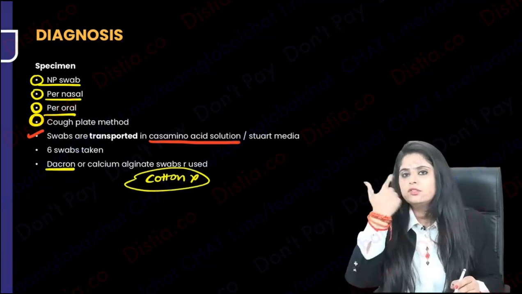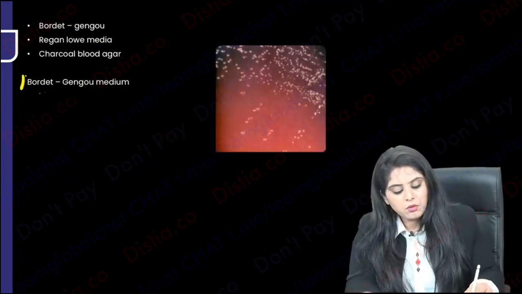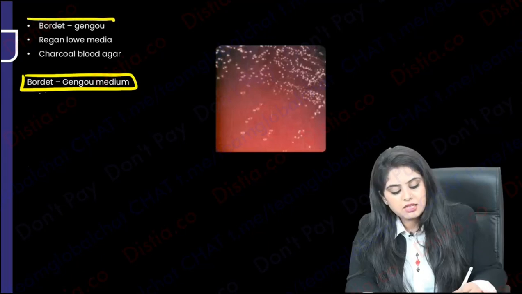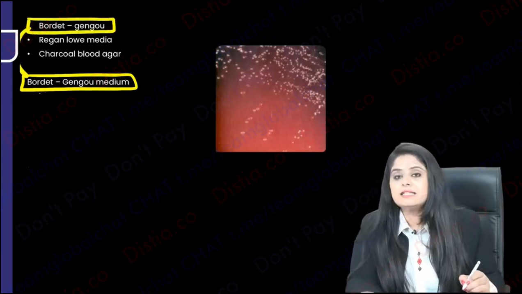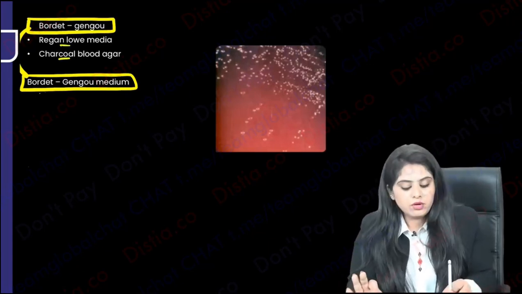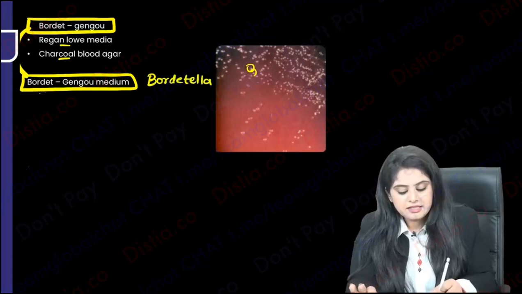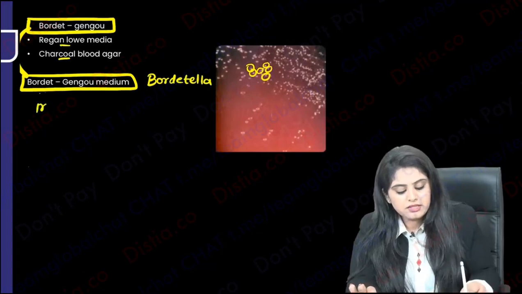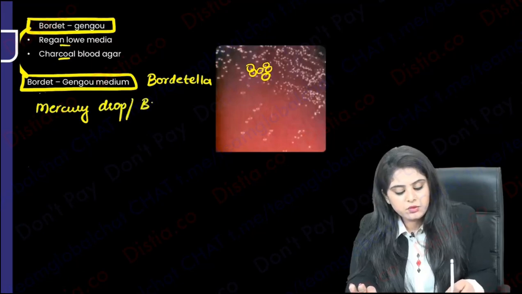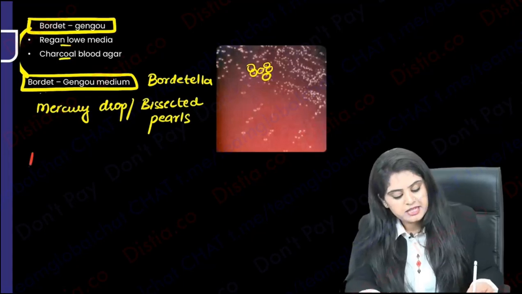So whatever method you took, the swab or the cough plate, what plate are you talking about? So simple. When I'm talking about Bordetella, the culture is gonna be Bordet Gengou. Other than that, there is Regan Lowe, there is chocolate agar also, but Bordet Gengou for Bordetella is sounding like the most logical thing to learn for me. And I can see that there are some dome-shaped colonies called mercury drop appearance. Mercury drop, or you can call them bisected pearls. So Bordetella pertussis shows you bisected pearls. Bahut simple hai.